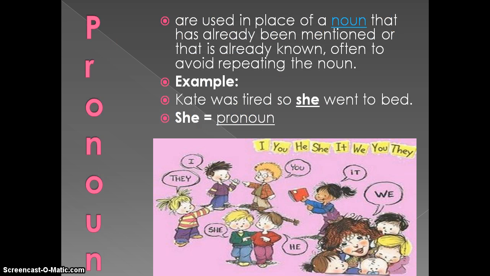Pronouns are used in place of a noun that has already been mentioned or that is already known, often to avoid repeating the noun. Example: Kate was tired, so she went to bed. The word she is the pronoun.